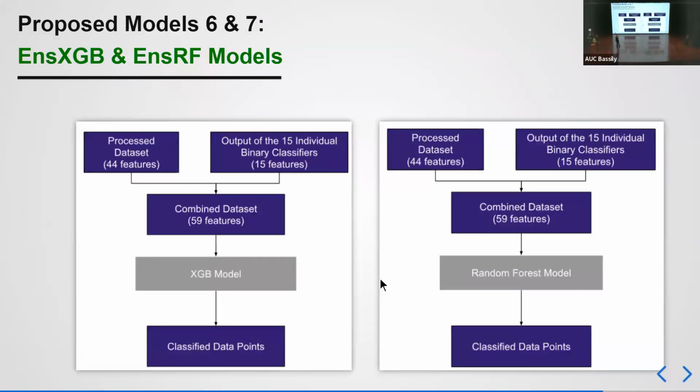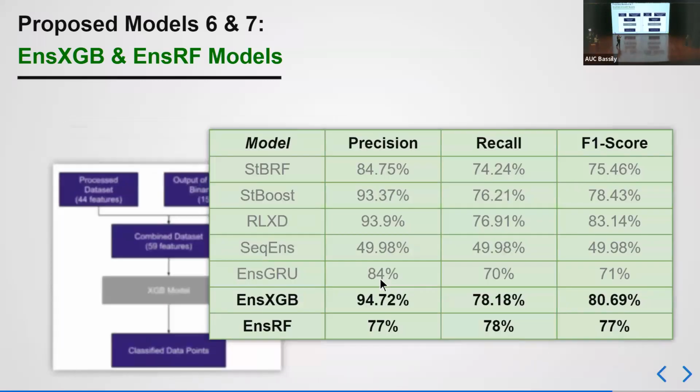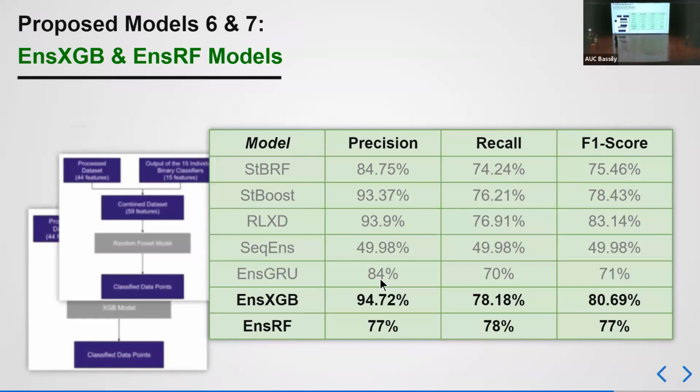So we tested the same architecture, but using the XGBoost model and the random forest model, since these are the most commonly used ML models in the literature. And as you can see here, both of them approximately achieved a recall of 78%.